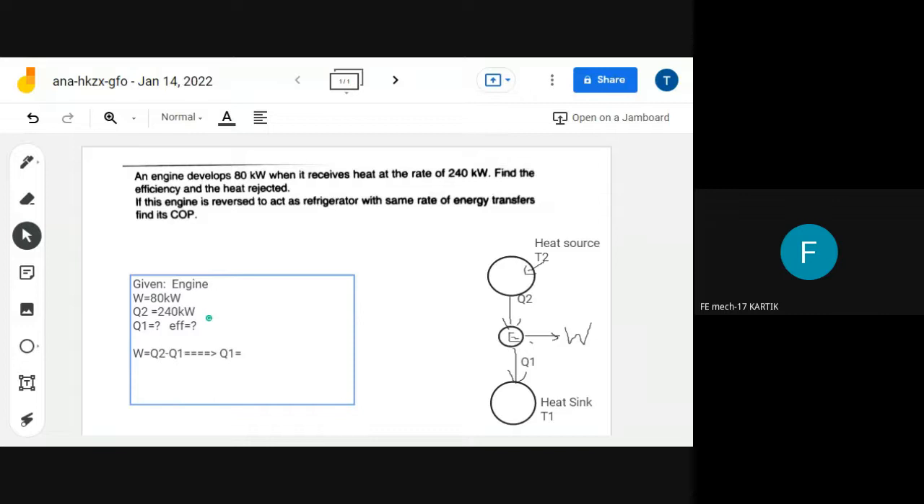$160. Yes, Ada, are you also getting the same answer? Yes, ma'am. 160. ठीक है, 160 kilowatt. Okay, now what about the efficiency? What should be the efficiency formula? What is the efficiency, thermal efficiency?